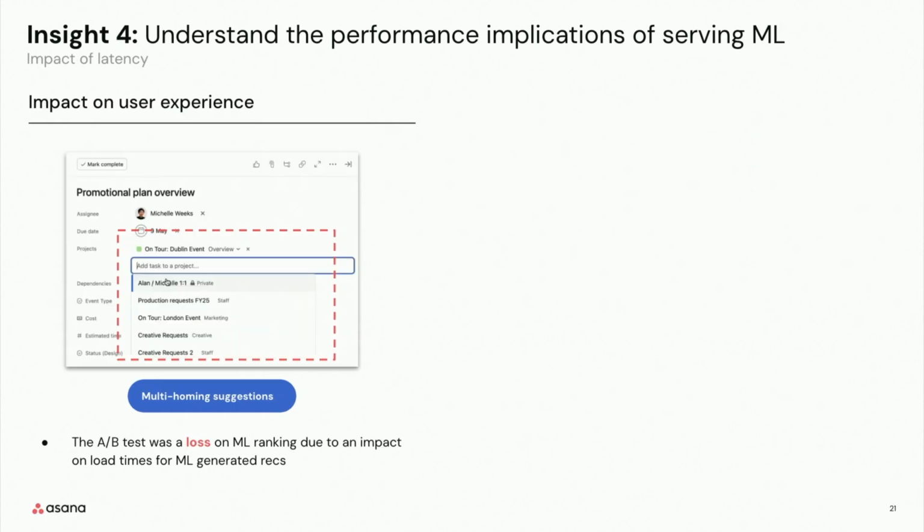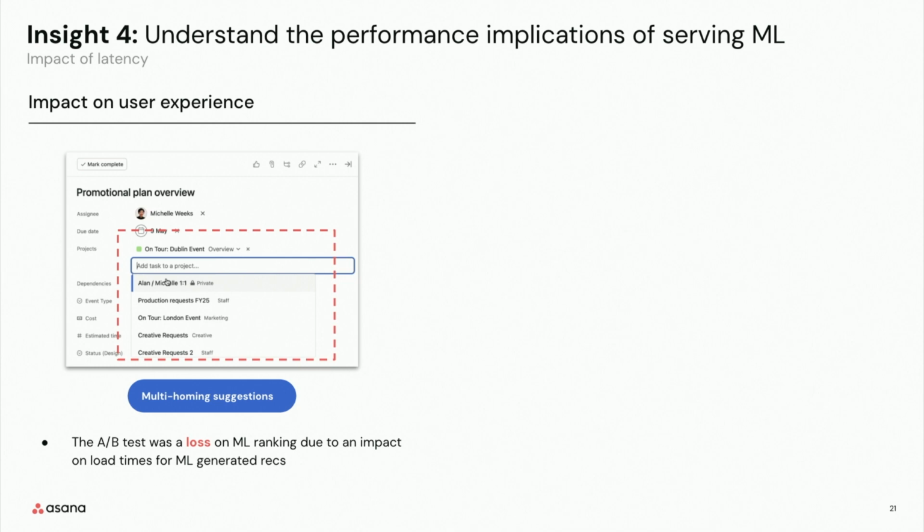The last insight that I want to share before we talk about the infrastructure is the performance implications of serving machine learning. This is a corollary from the previous insight, but systems performance, latency in particular, can have huge and sometimes undesired implications on ML performance. I want to highlight this through one experience that we had, using the same project recommendations model.